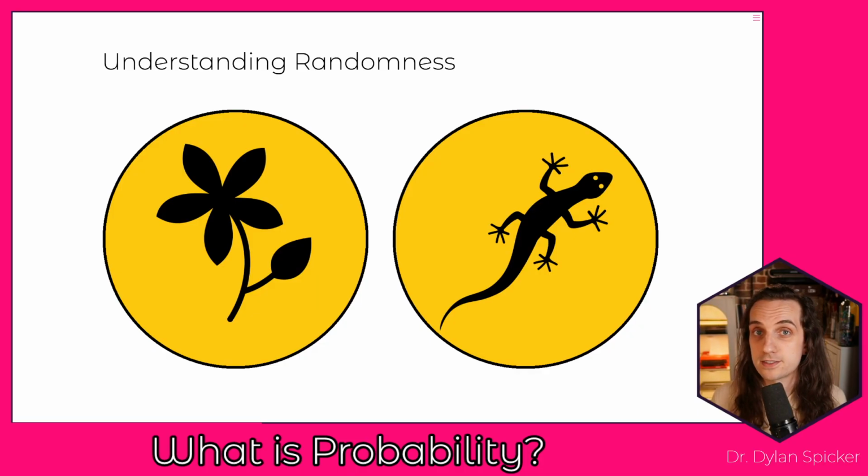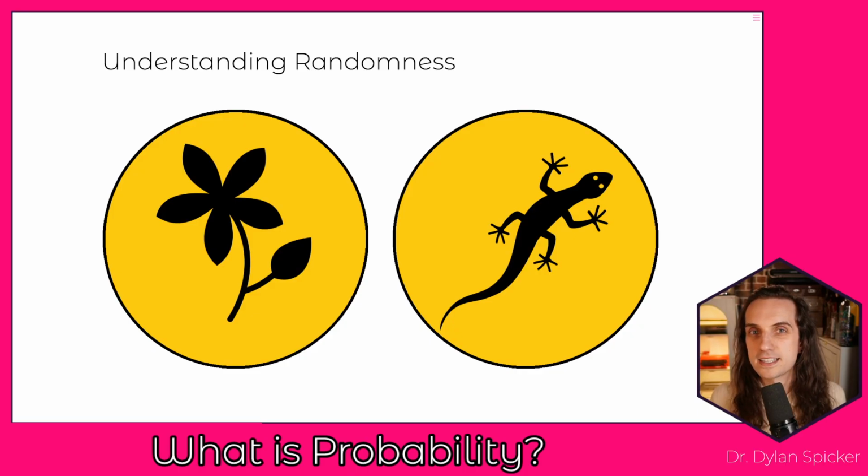And if this coin behaves the way that coins typically do in the world around us, then what we could say is that there's going to be a 50% chance that it shows a flower and a 50% chance that it shows a lizard. And this is something that, again, we're probably very comfortable talking about. And what we want to try to do is actually put meaning towards this. But the really key idea at the heart of probability, at the heart of randomness, is that even if we can quantify this uncertainty, we can say that there's a 50% chance that it shows up as a flower and a 50% chance that it shows up as a lizard.